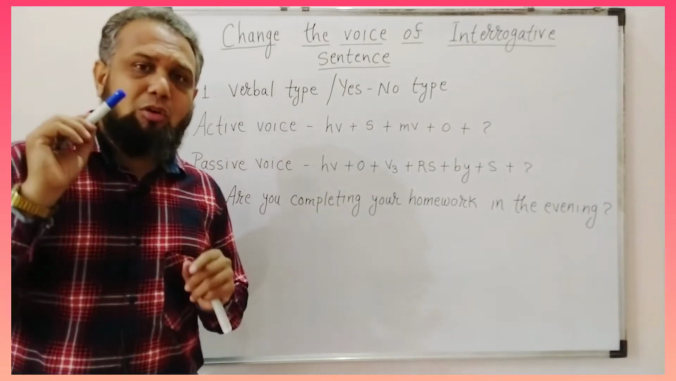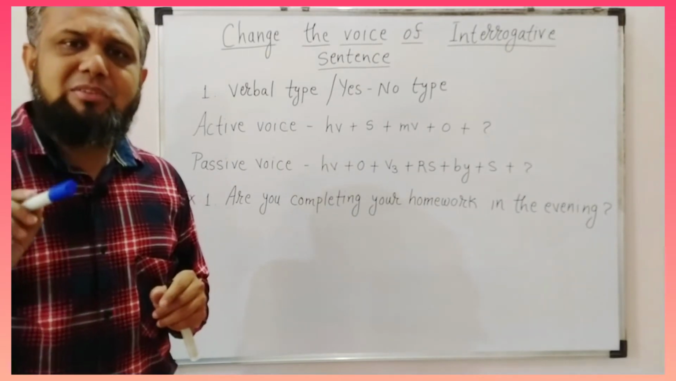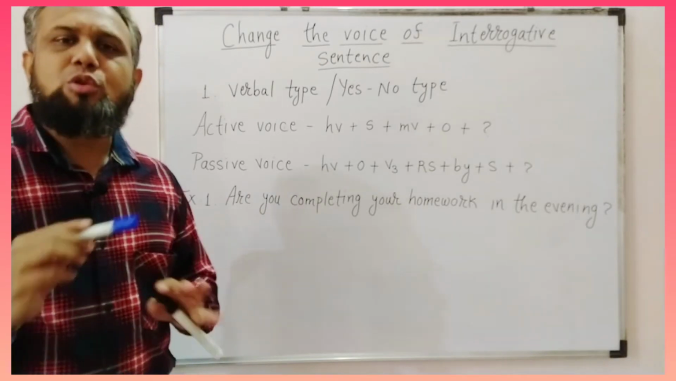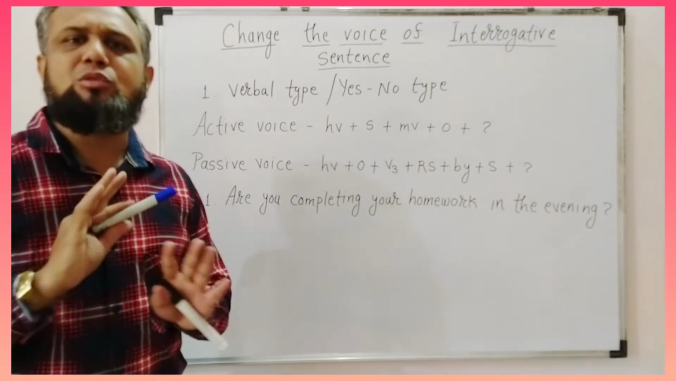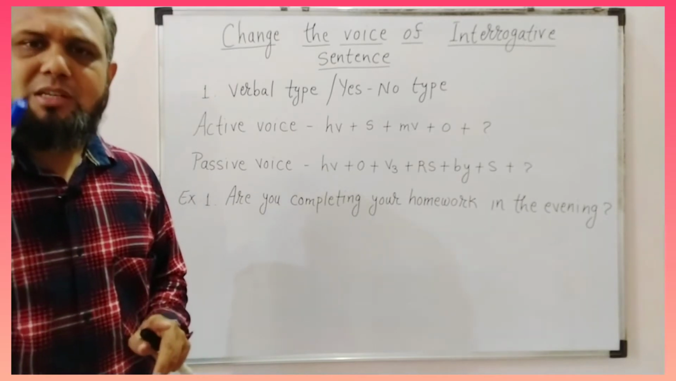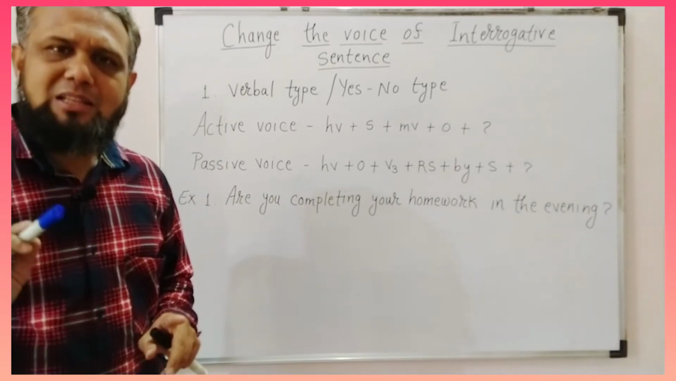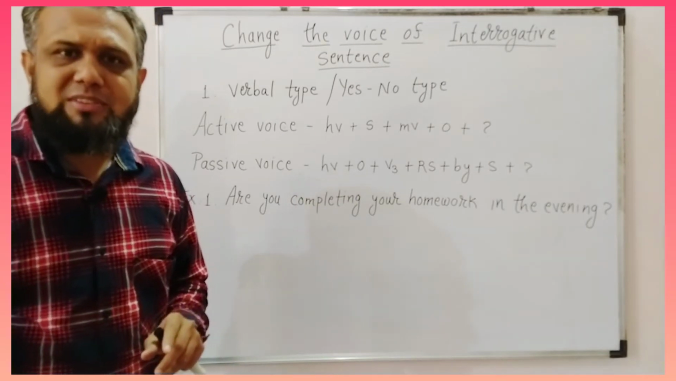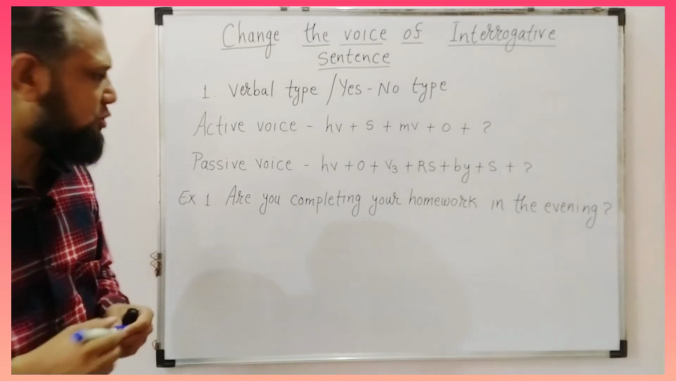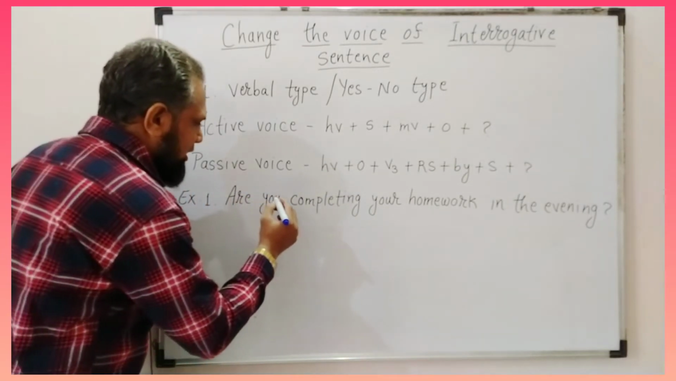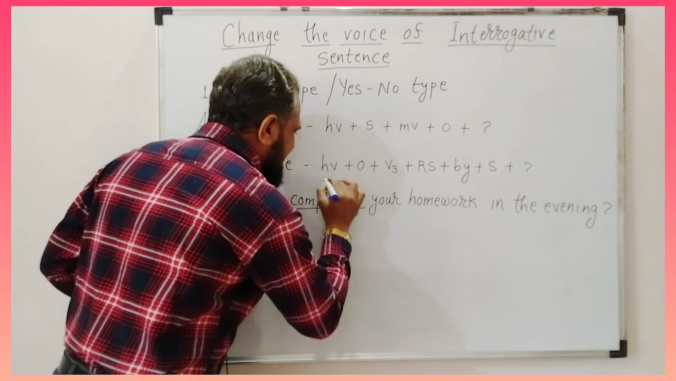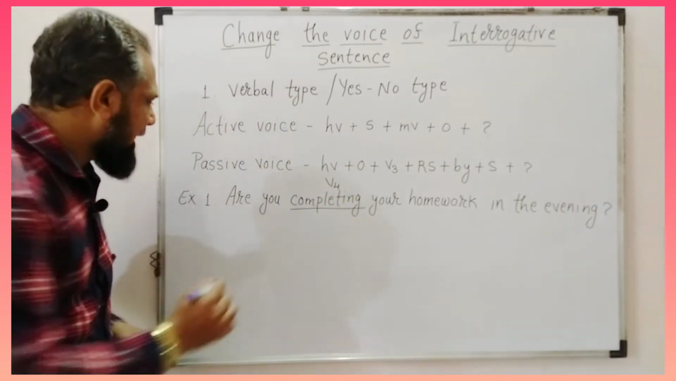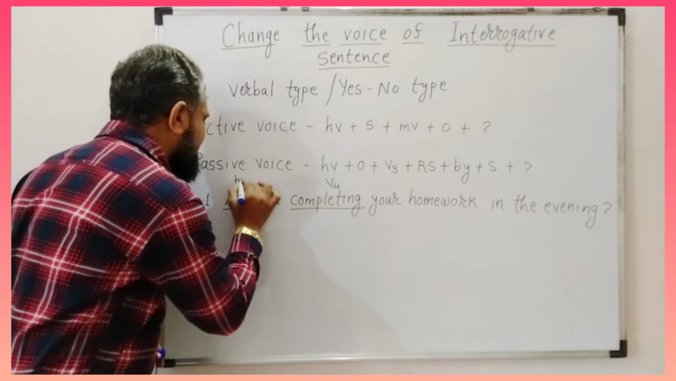Now, as I have already told you, whenever you get a question of active voice to be transformed into passive voice, don't think about the type of the sentence and don't think about its tense. Just concentrate on the verb, identify the verb and its form, and it will help you in identifying the tense of the sentence as well as its type. So, what is our verb? Our verb is completing and it is in the fourth form of verb, ing form. And are is helping verb.